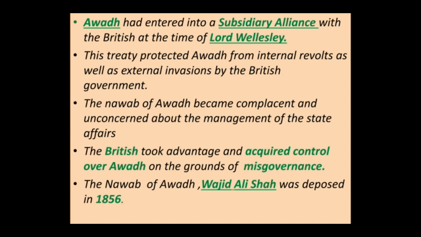And the British took advantage of this situation and said the Nawabs are not able to handle the administration. They are doing nothing here. They are totally incapable. So, on the grounds of misgovernance, they went on to gain control of Awadh. The Nawab of Awadh, Wajid Ali Shah, was deposed, removed from his position as ruler in 1856. So when did the annexation of Awadh happen? In 1856. Who was the ruler of Awadh? Wajid Ali Shah. On what grounds was Awadh annexed? On the grounds of misgovernance or maladministration.